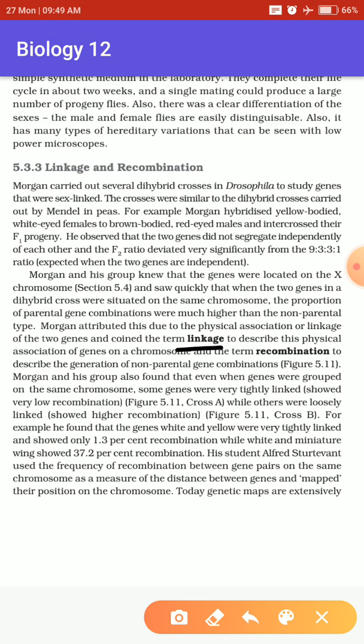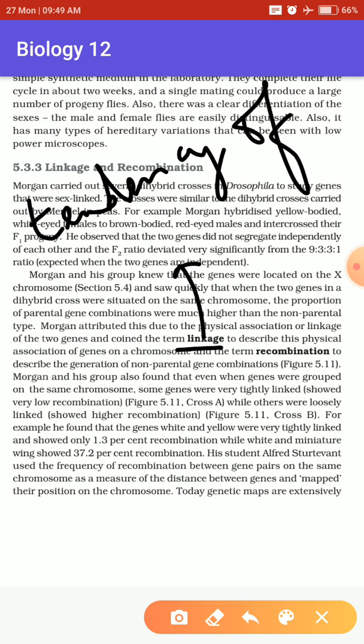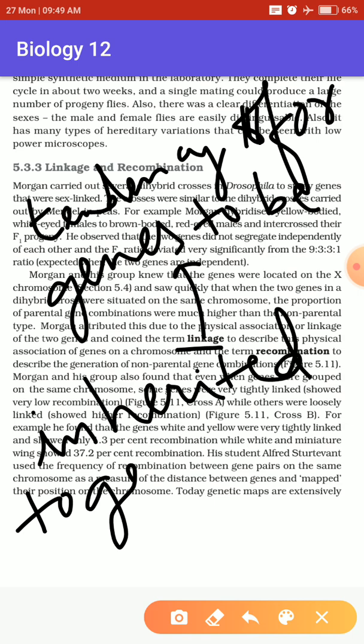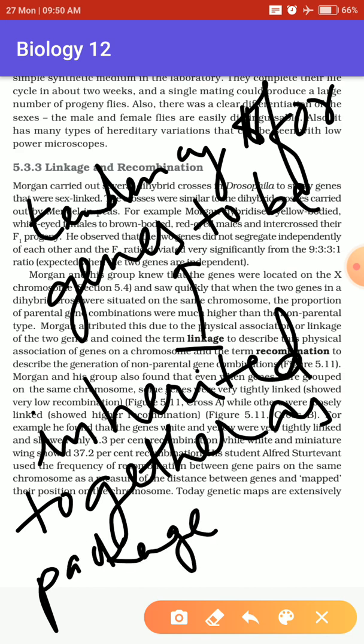Linkage is the tendency for genes to be inherited together as a package, since their location is near one another on the same chromosome.